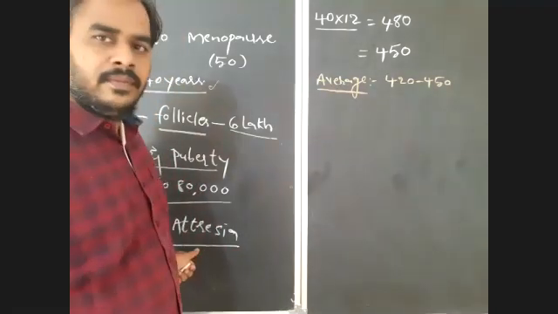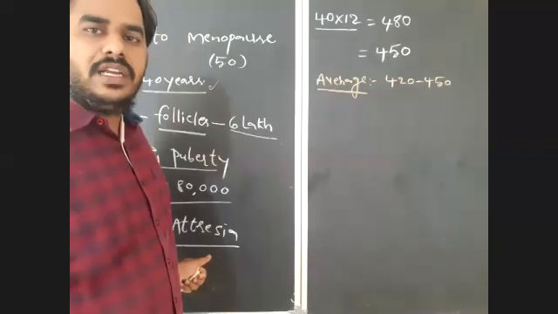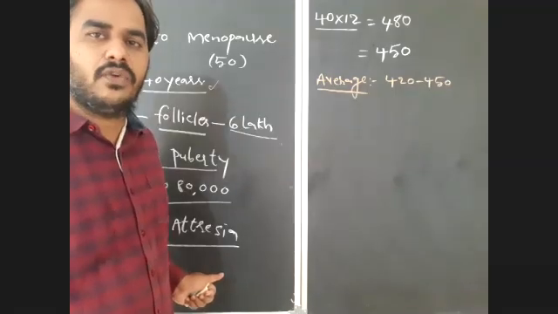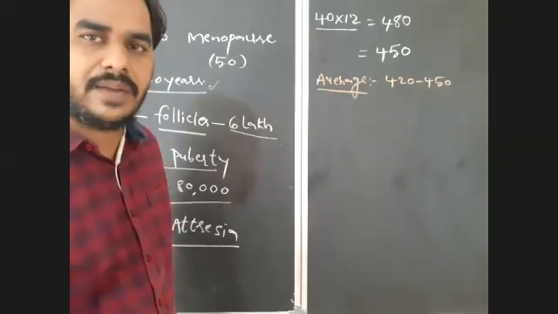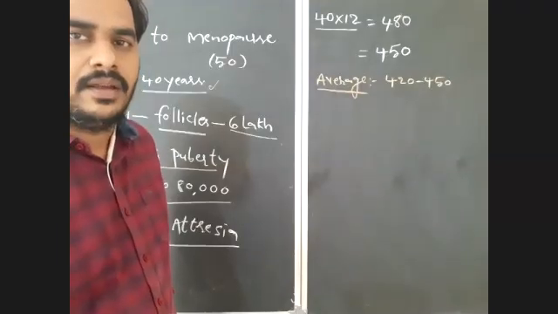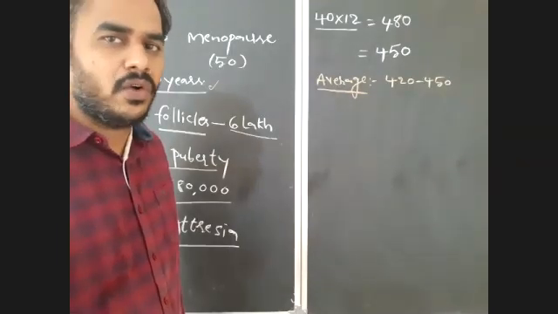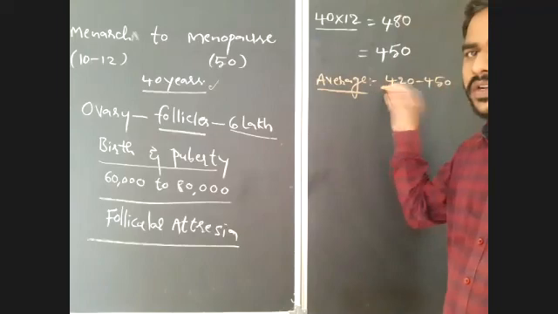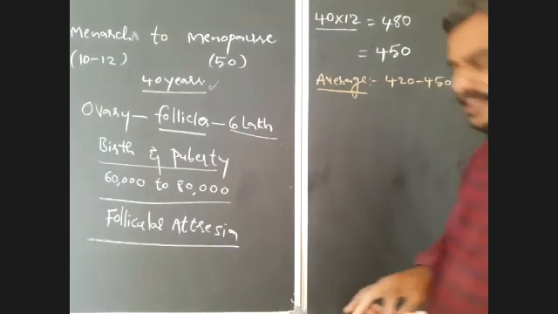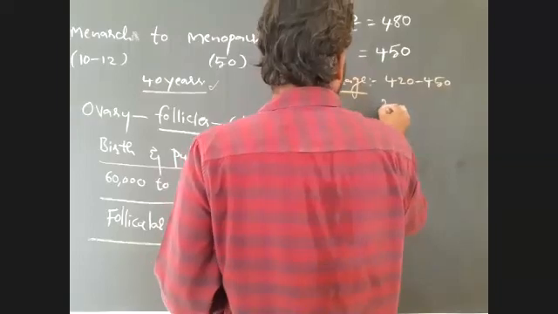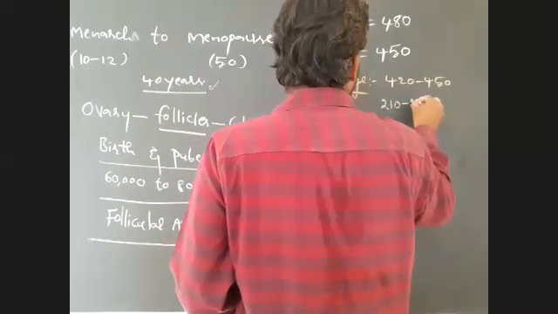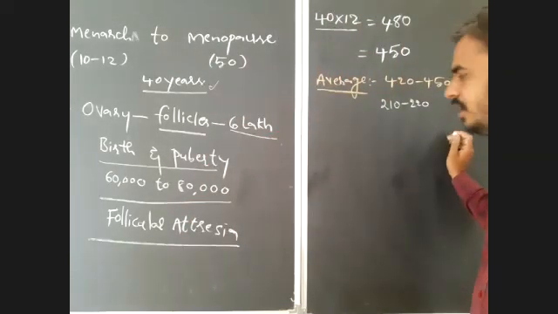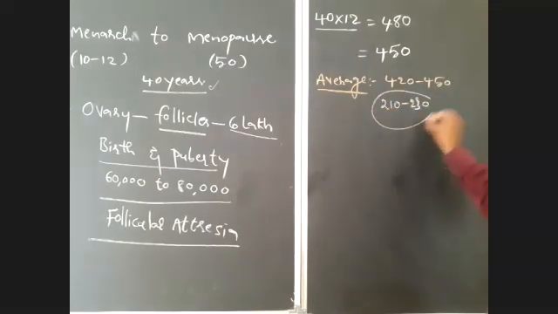Right here, how many Graafian follicles or mature follicles will form in a female in her lifetime? An average of 420 to 450 Graafian follicles or mature follicles will be formed. But there are two ovaries. In each ovary, how many Graafian follicles will form? By two ovaries, 420 to 450. By each ovary, that is a maximum of 210 to 215 or 220, maximum 230 only.